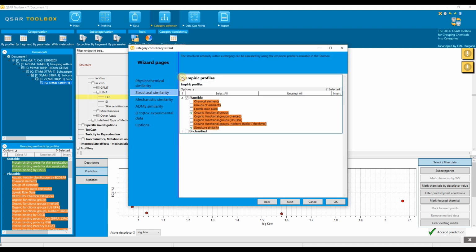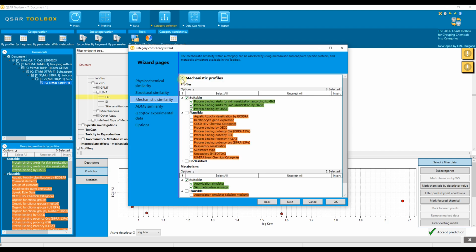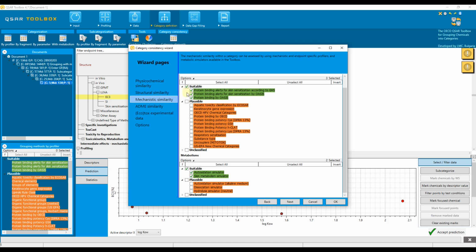Now we go to the next level, structural similarity. Again, we see pre-selected profiling schemes from the structure-based profilers that provide information about the presence of the organic functional groups in the analyzed structures and the estimated structural similarity. Keep the selection. Go to the next level, mechanistic similarity. The profilers and simulators relevant to the target endpoint are selected by the system. In our case, the primary group was formed by using the protein binding alert for skin sensitization by OASIS taking into account the abiotic and biotic activation of the target chemical. We want to deselect the other 2 profilers. In general, however, we can keep all the default settings.